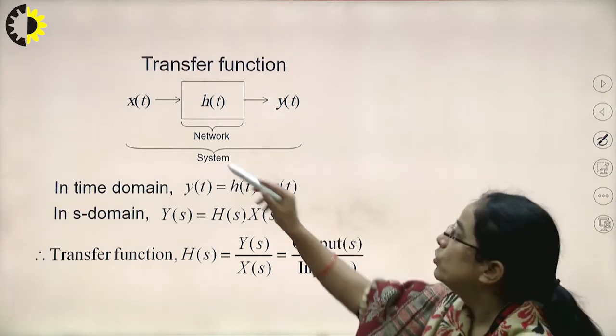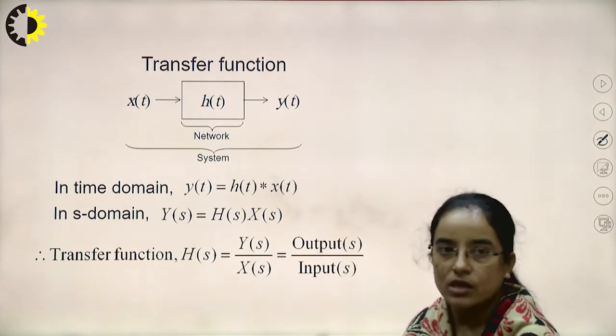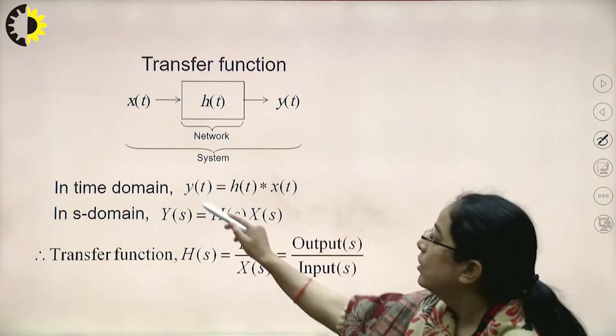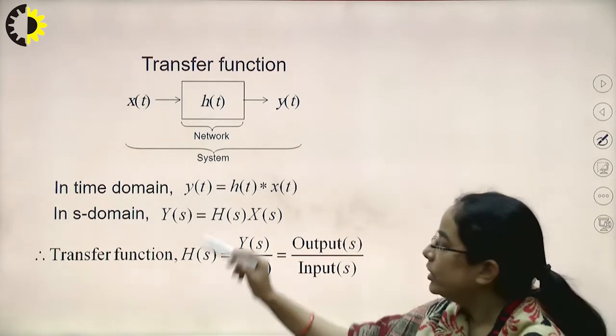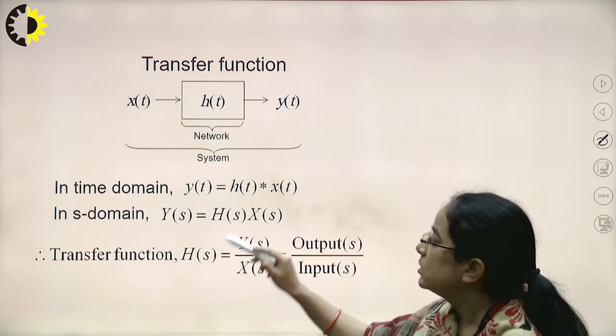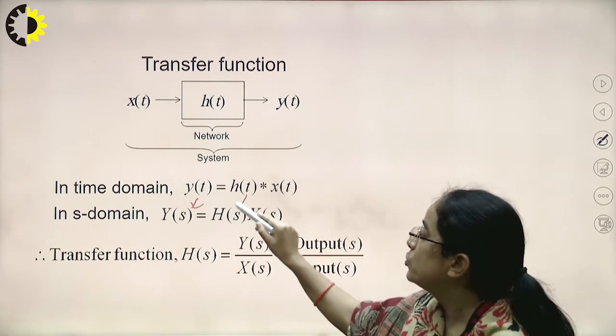So in time domain y(t) equals h(t) convolution x(t), and in S domain Y(s) equals H(s) into X(s). These are the corresponding S domain functions.